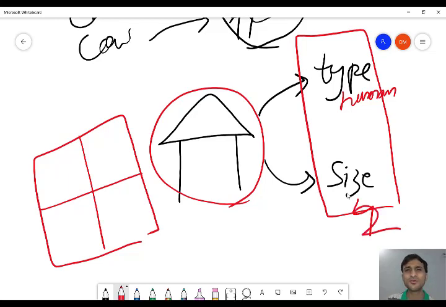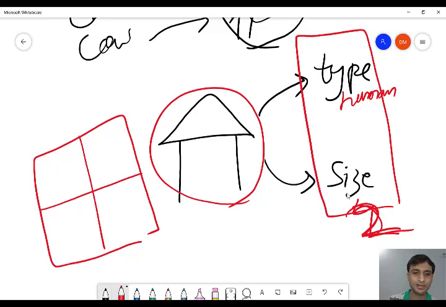If it is 2 BHK, only 3 to 4 people will stay. If it is 4 BHK, more than that, like 8 people, can stay. It depends. It's not necessary that if the house is very big, the number of humans will also increase. It may be a 4 BHK house, but only 2 people may be staying. That doesn't matter. It only tells about the size, how big the house is. The size tells how big the house is, and the type says who can stay.